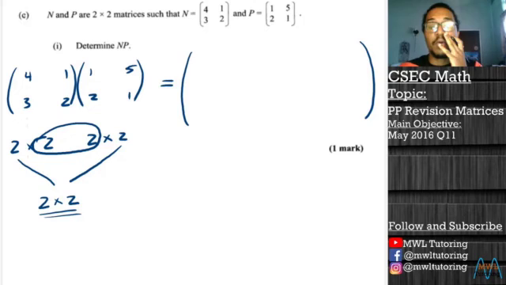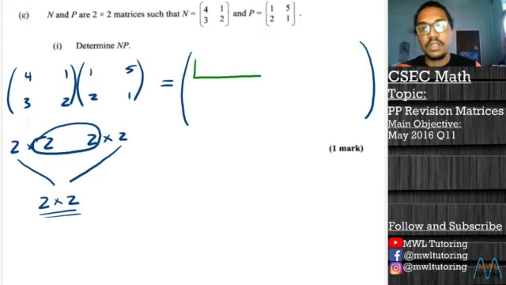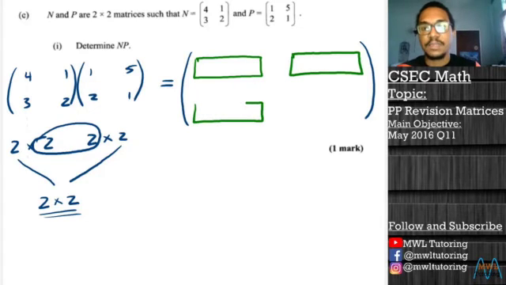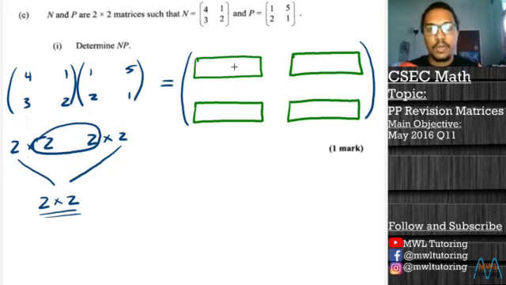So just to clarify on what I mean by that, what I like to do is create these little boxes that we're going to place our numbers in when we're doing our calculation. The box is going to simulate what the 2 by 2 matrix would look like, and it helps as a guide to multiply the matrices without making too many errors. So now that we have our 2 by 2 matrix solution with the guide boxes, we're going to start our row by column multiplication.